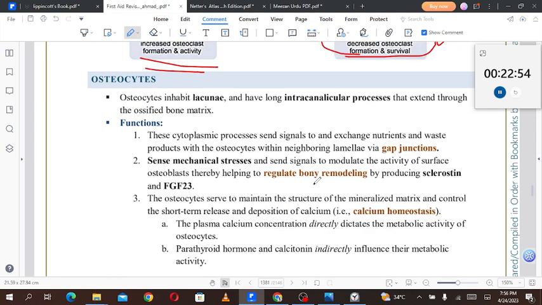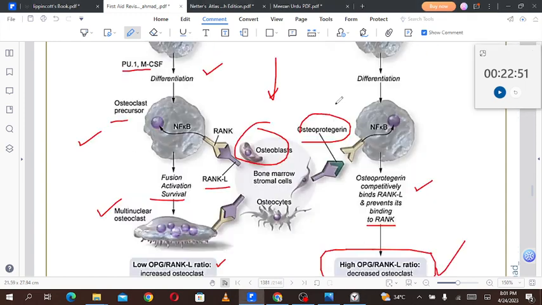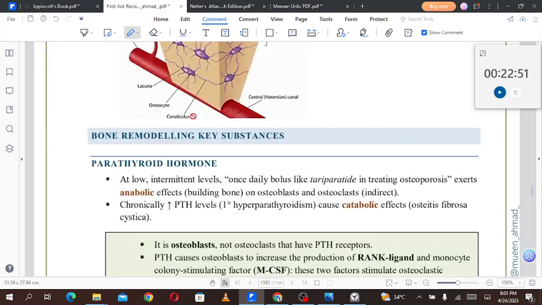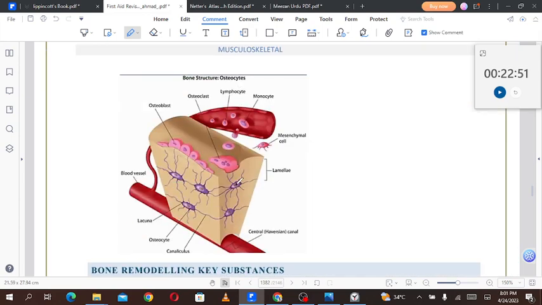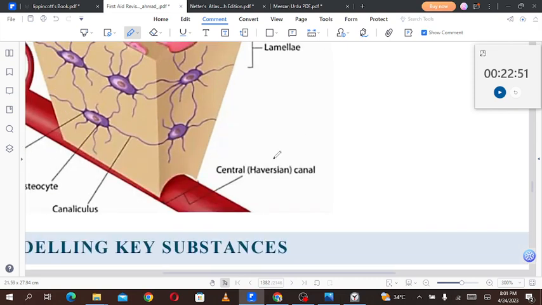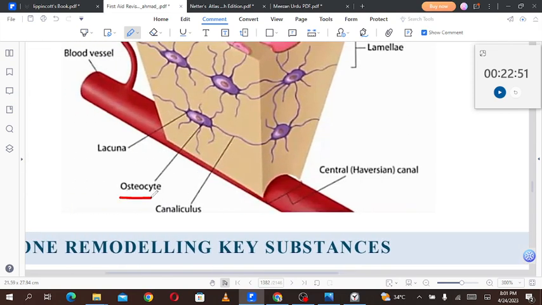What are osteocytes? Osteocytes inhabit the lacunae and have long intracanalicular processes that extend through the ossified bone matrix. So there is a picture of osteocytes. There is an osteocyte like this. So this is an osteocyte. This is the bone cell. This is not either bone forming or bone resorbing. This is just a bone cell.